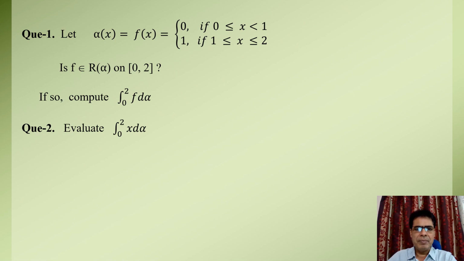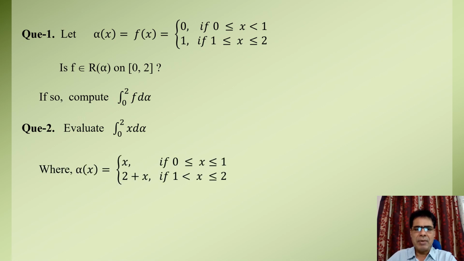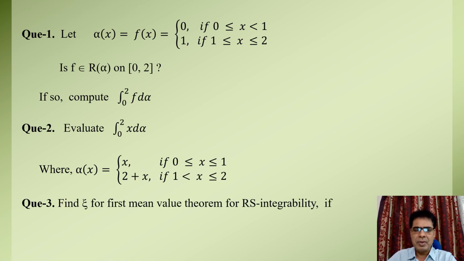Question second. Evaluate the Riemann-Stieltjes integral of function x over the interval 0 to 2 relative to the function alpha, where alpha of x equal to x if x is greater than or equal to 0 and less than or equal to 1, and alpha of x equal to 2 plus x if x is greater than 1 and less than or equal to 2.